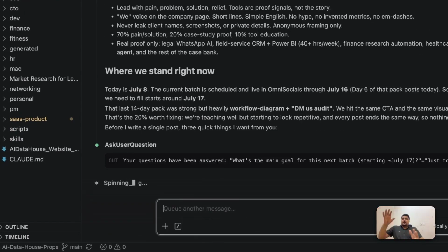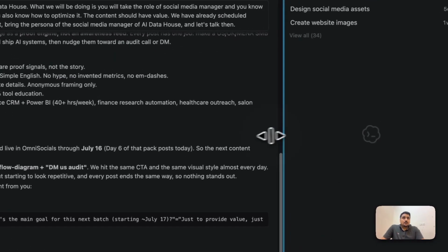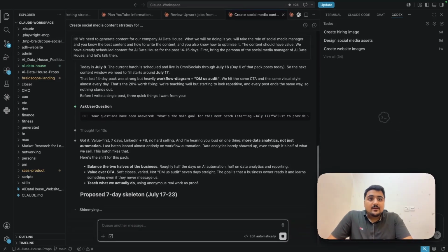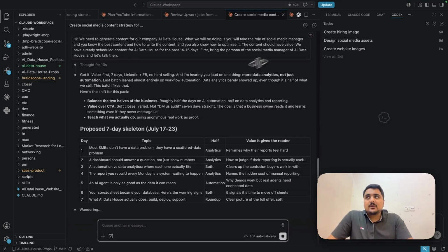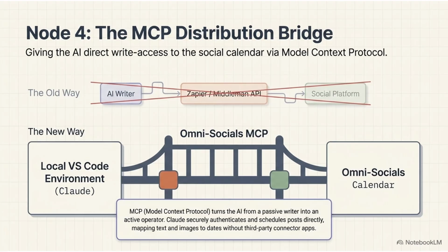So how is this connected? Currently Claude will generate all the ideas. It is already connected with the brain. It knows my pain problem, it knows how we speak and all of that stuff. And then to generate images, it will give us a complete file with prompts. On the right side I have Codex open, and Codex is also in the same folder. It will take that file, it will generate the images, and in the third step I will again use Claude Code to post all of that social media content to my LinkedIn. How is it connected with LinkedIn? Currently, it is connected with an MCP of Omni Socials. So I will show you that part as well.